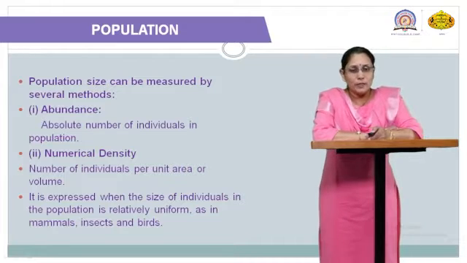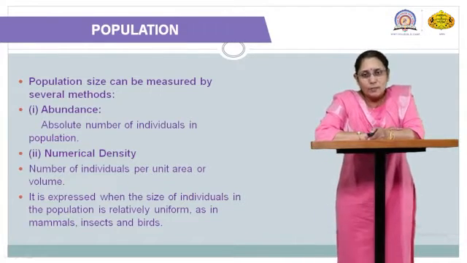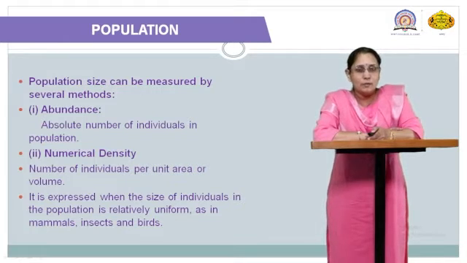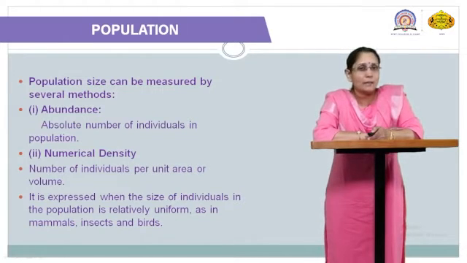The size of a population can usually be measured in two or three ways. First is abundance. Abundance doesn't give the exact number of the population, remember. Abundance can be calculated as the absolute number of individuals in the population. Then numerical density: the term itself indicates the number of individuals per unit area or volume.